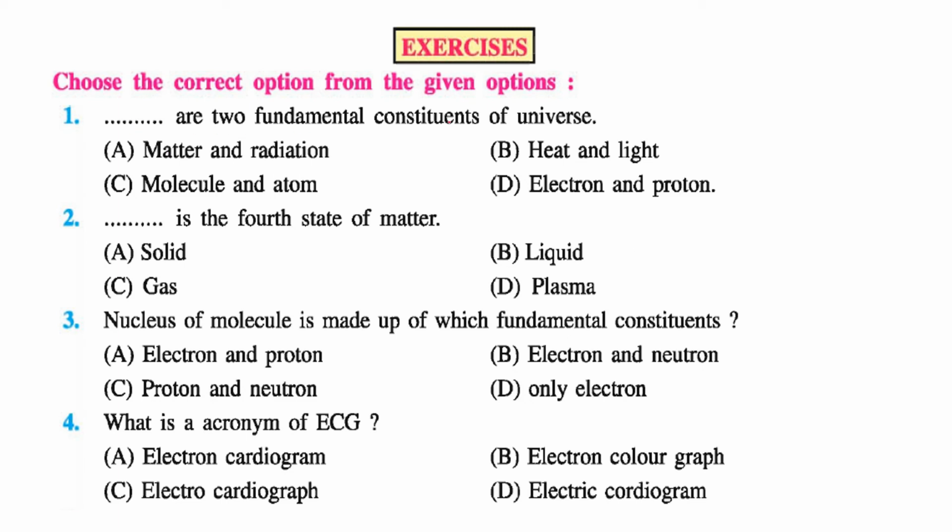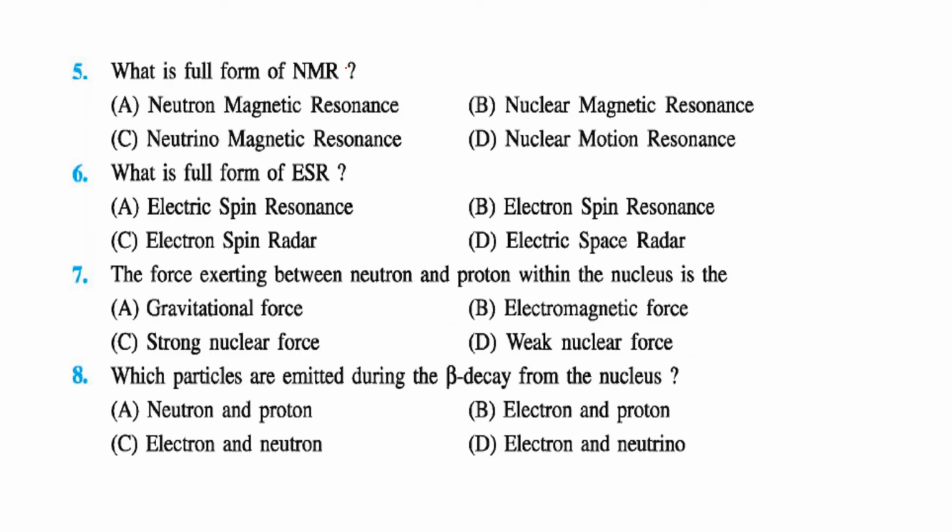Dash are two fundamental constituents of the universe. What is the answer? Matter and radiation. Dash is the fourth state of matter: plasma. The nucleus of a molecule is made up of which fundamental constituents? The nucleus is made up of proton and neutron. What is the acronym of ECG? Electrocardiograph. C is the correct answer. What is the full form of NMR? Nuclear magnetic resonance. What is the full form of ESR? This is electron spin resonance.